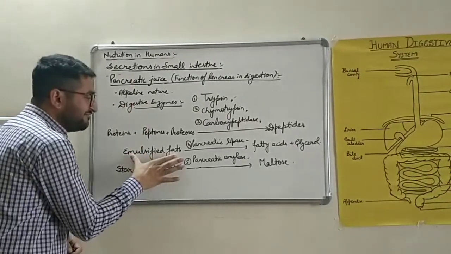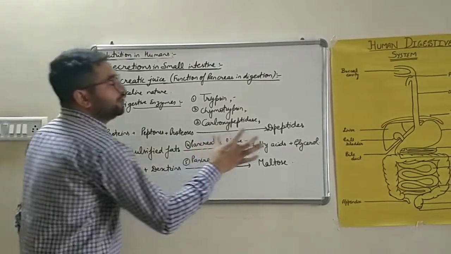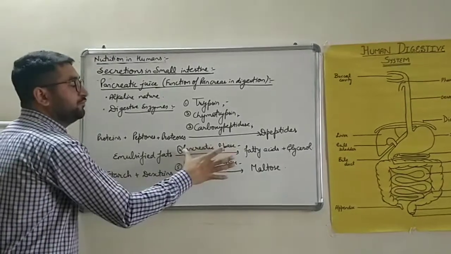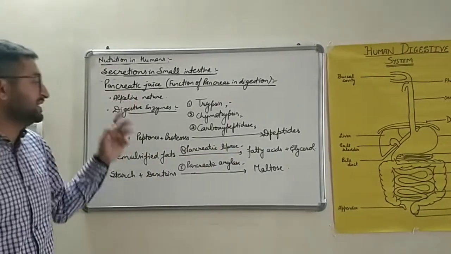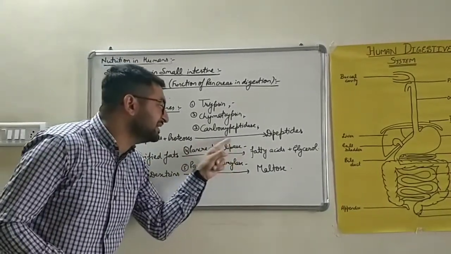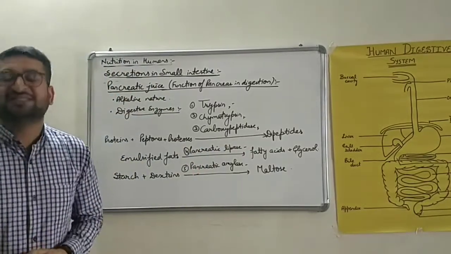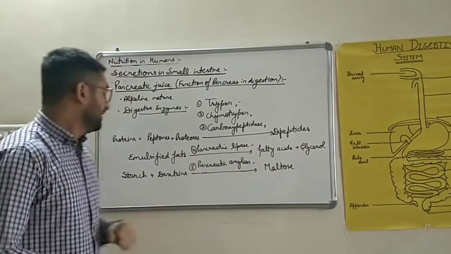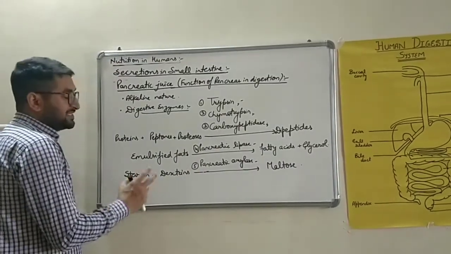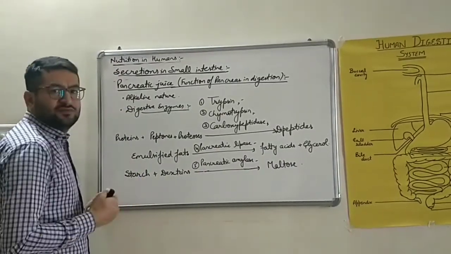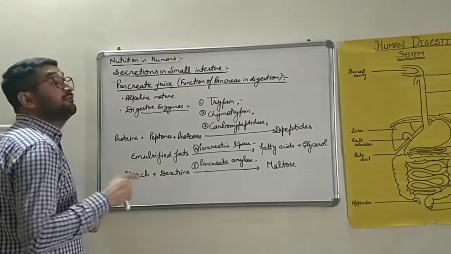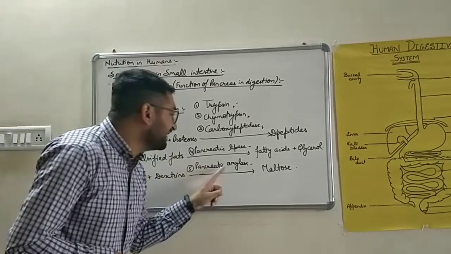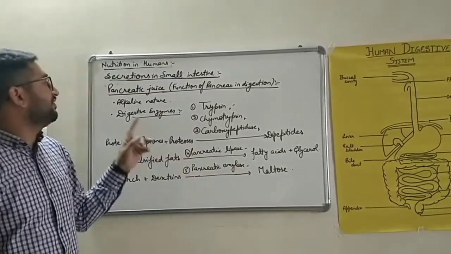नेक्स्ट, इमल्सिफाइड फैट बाइल सॉल्ट्स के एक्शन से बने. इमल्सिफाइड फैट्स will be converted into fatty acids and glycerol by the activity of fourth enzyme present in the pancreatic juice, that is pancreatic lipase. Always remember बच्चों, lipase enzyme is always related to digestion of fats. Next, the starch which is left for digestion and the dextrins which are formed in the mouth are to be acted by pancreatic amylase, which is the fifth enzyme of pancreatic juice.